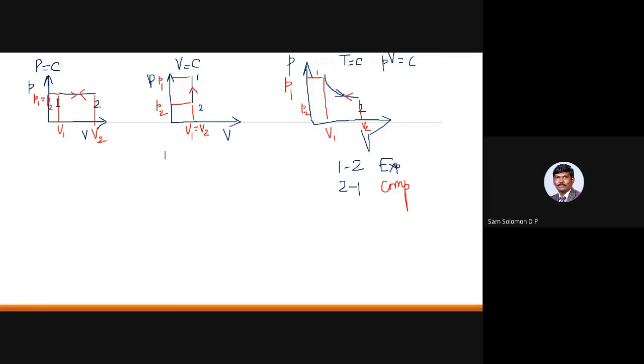So 1 to 2, heat added. 2 to 1 means heat rejected.